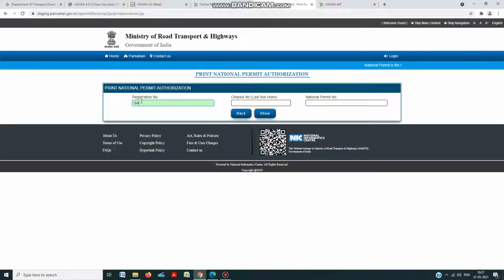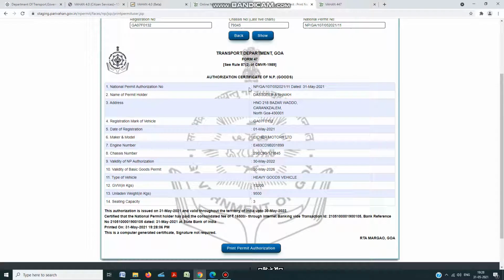You just type in the vehicle number 0132, the chassis number 79345, and this is the permit number. Show. This is the print. So this is how the procedure is over. Three prints are taken, the national permit, and this is how the procedure is over. Thank you.